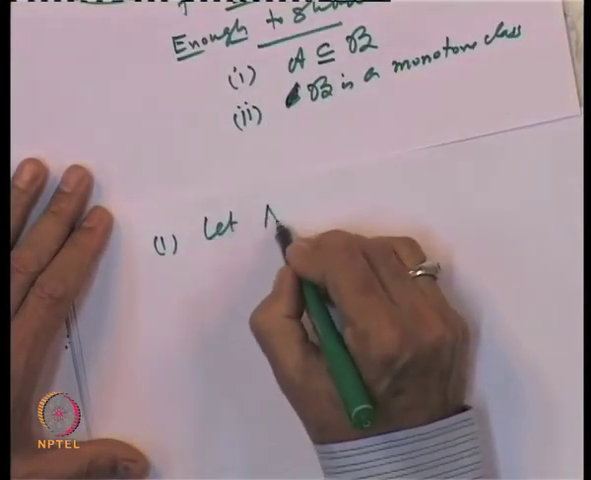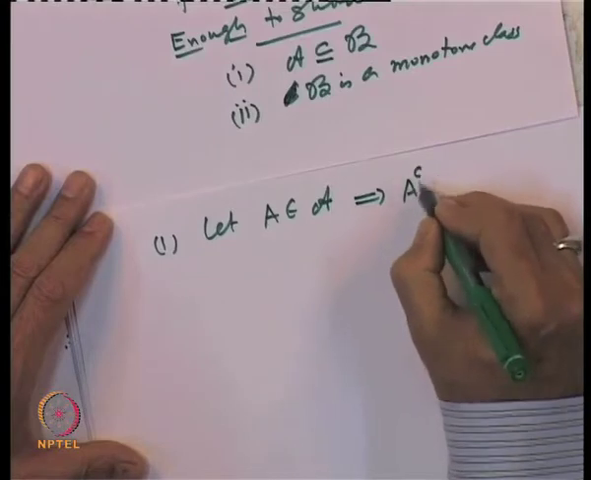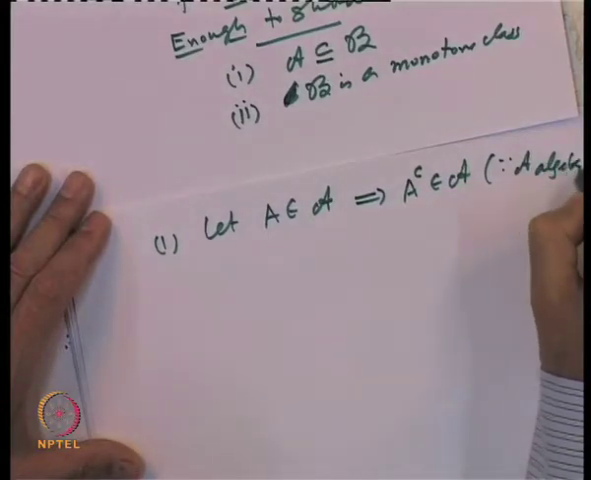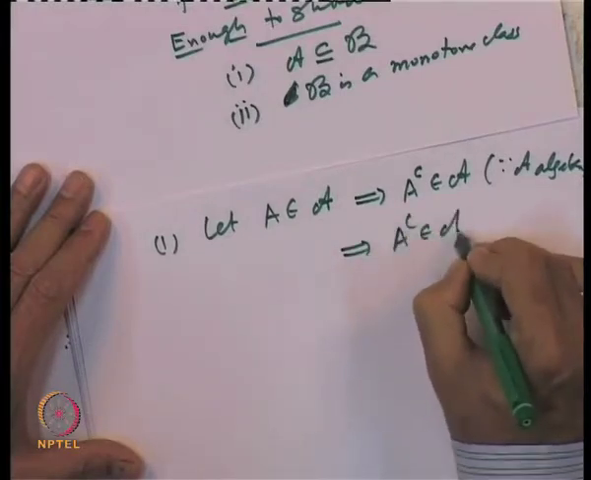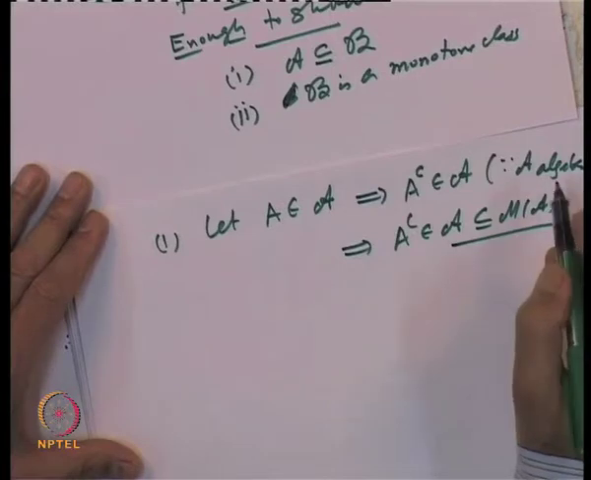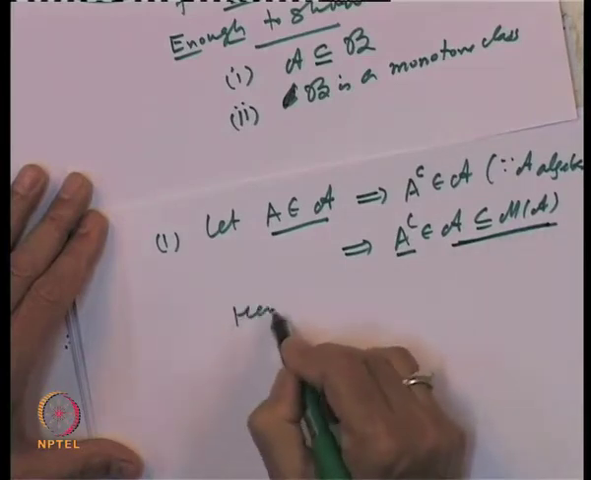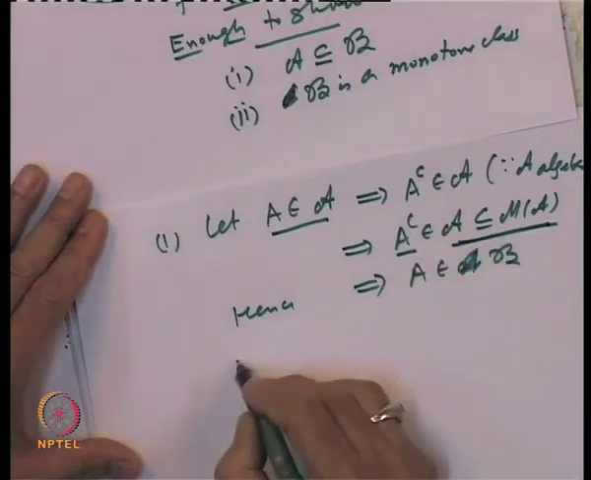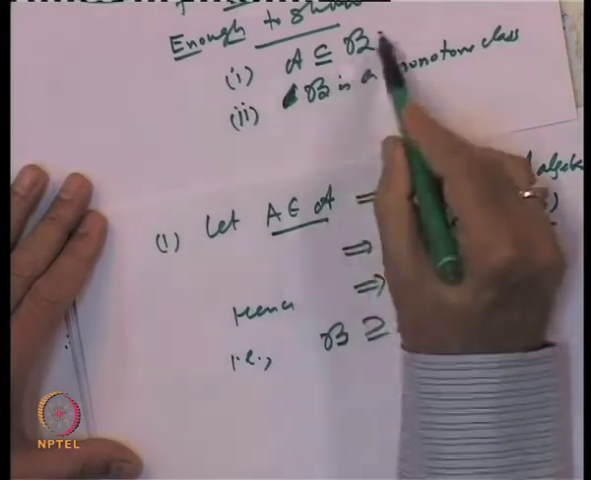So, let set A belong to the algebra A. That implies A complement belongs to the algebra A, because A is an algebra, and that implies A complement belongs to A, which is inside M of A, because A is always inside M of A. So what we have shown is that if A belongs to A, then its complement belongs to M of A. Hence, that is the same as saying that A belongs to the collection B. So we have proved that B includes A. So, the first property is true.